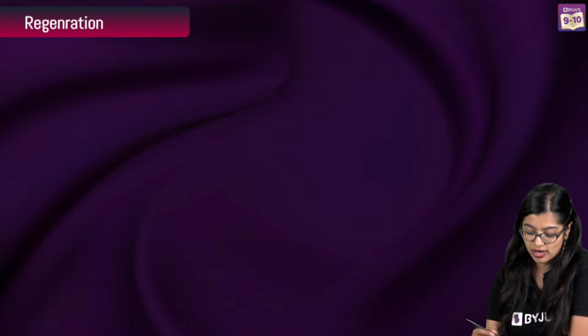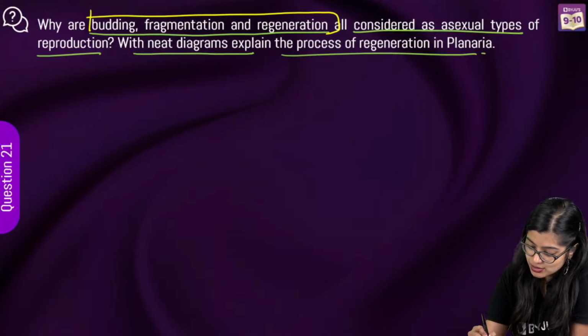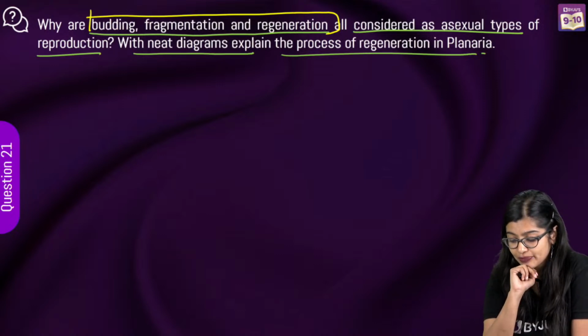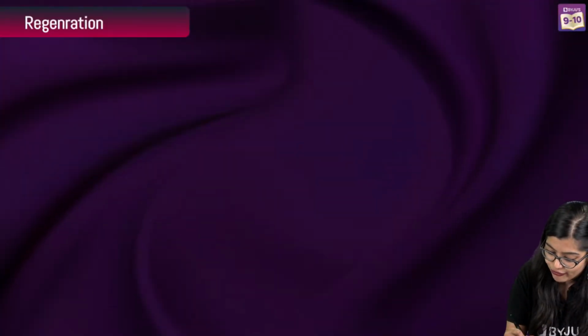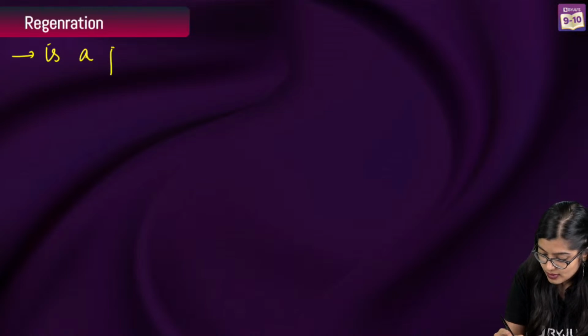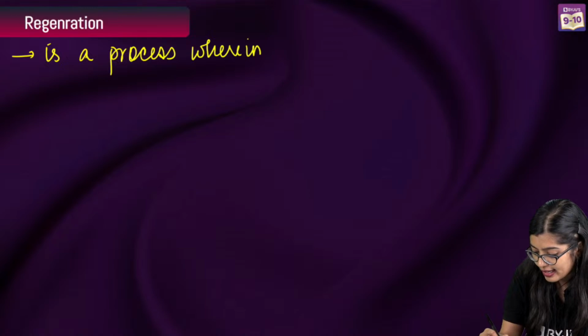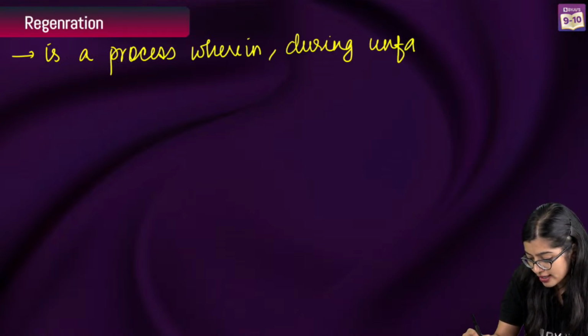So now next part, what they have asked us, let me go back to that slide. They have asked us to explain the process of regeneration in planaria. So I will do it here only, although I have another slide for it. So first let's start with defining it. So regeneration is a process wherein during unfavorable conditions, right?